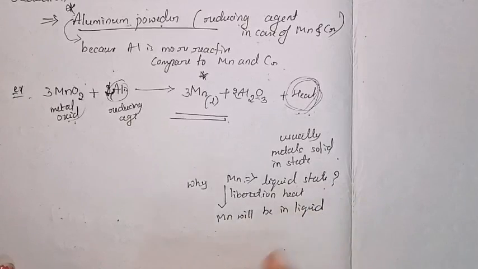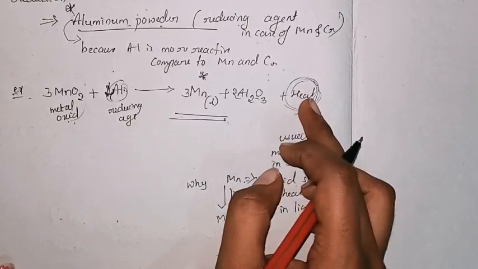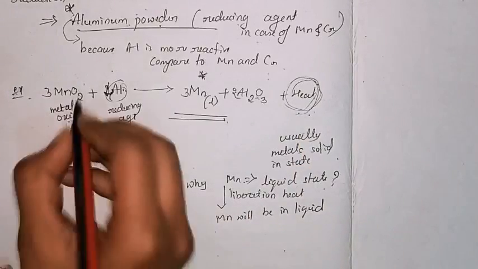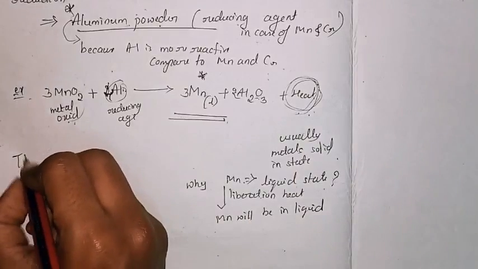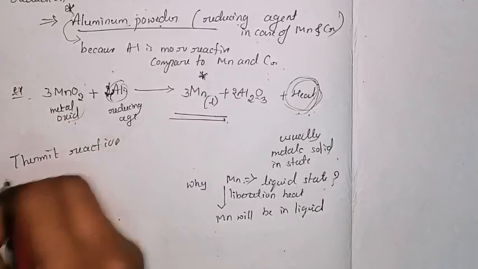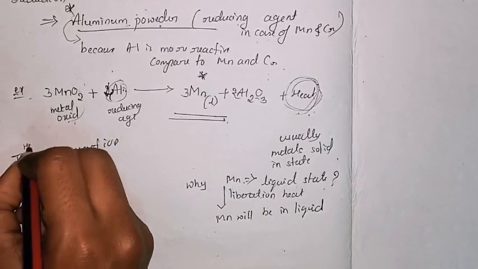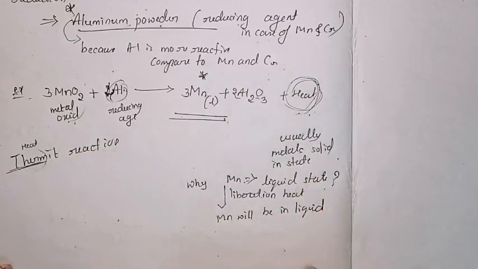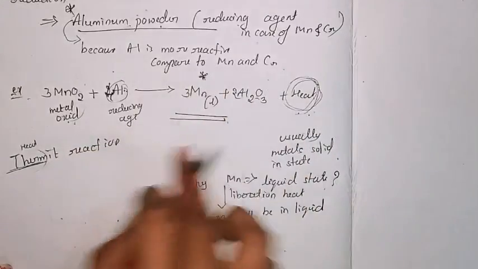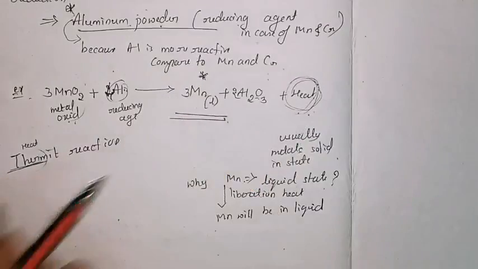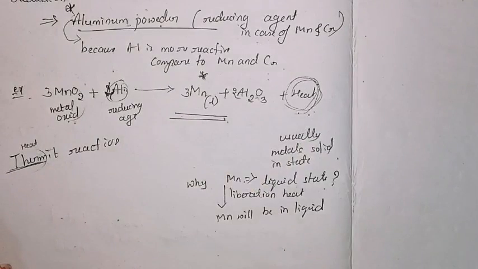So remember this one. This process where heat liberation is there is nothing but the thermit reaction. This reaction is nothing but a thermit reaction. There is a liberation of more heat, and that time the metal will get converted to the liquid form. That is a thermit reaction.